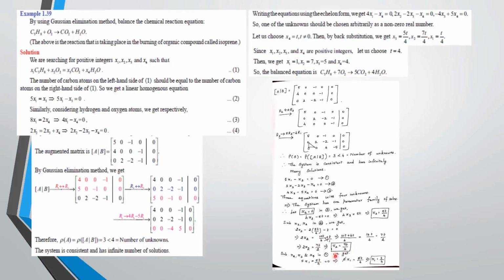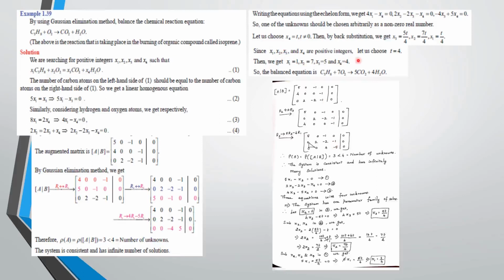Then substitute that x4, x3 and x2 in the first equation. We get x1 as t by 4 alone. You can use either this method or this method to simplify these answers.